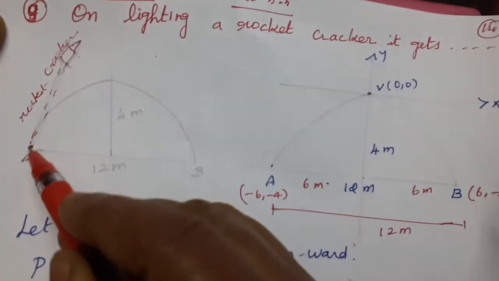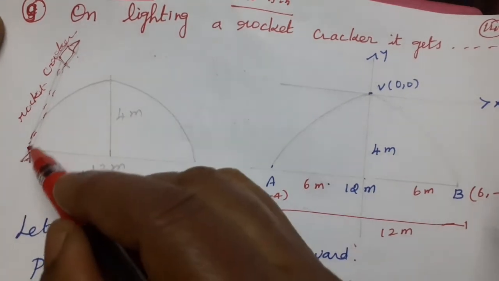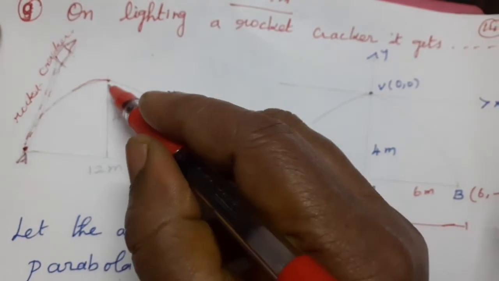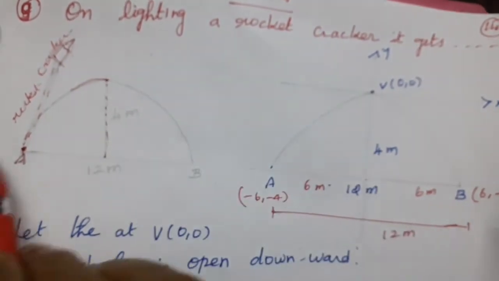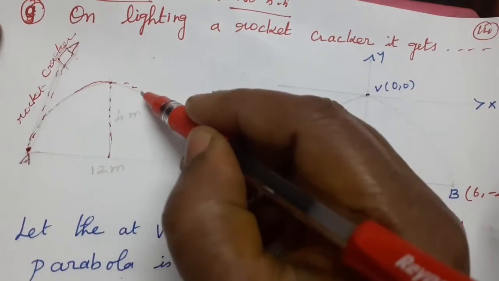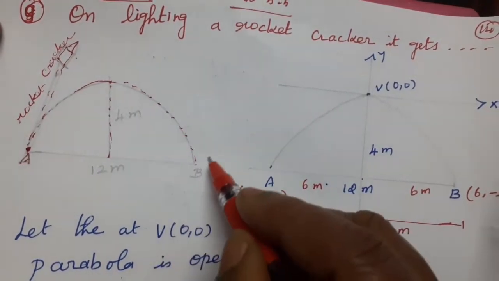Starting from this point, from the ground, we light it. After lighting, the rocket is projected and reaches the maximum height, which is 4 meter. Afterwards, it comes down to the ground, again ground level.